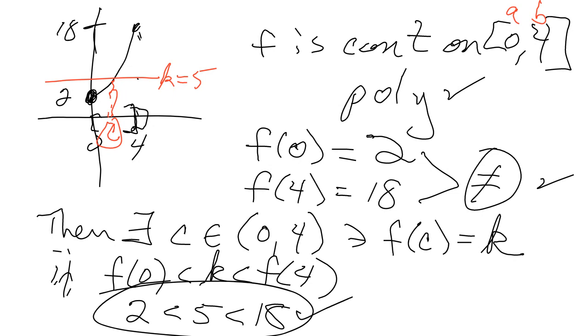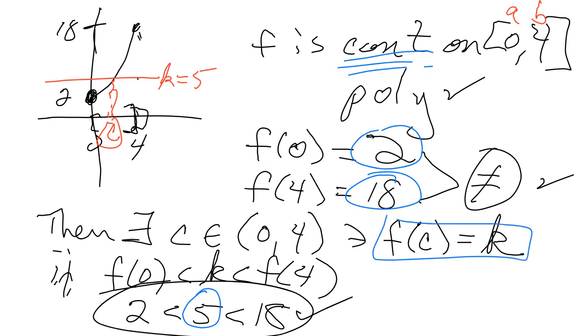So there are 3 things we had to show. We had to show continuity on that closed interval. We had to show that the endpoints weren't equal, and we had to show that k was strictly in between the heights. k is a height between the endpoint heights. So the endpoints weren't equal, and if I have any height strictly in between, then there's going to be a c where f of c equals k.